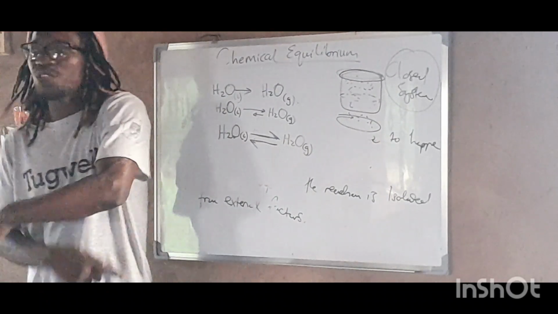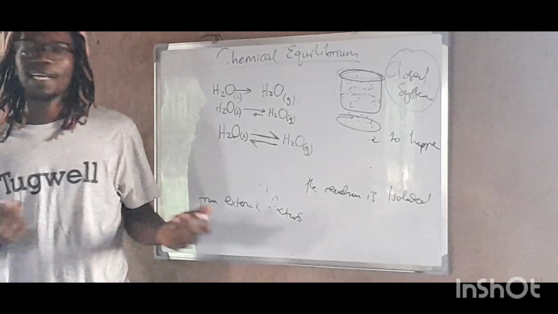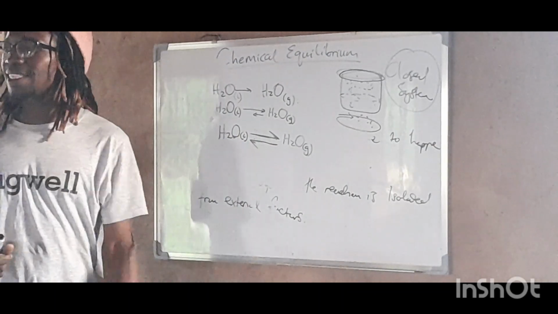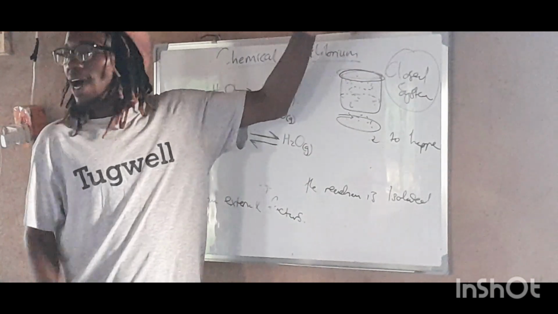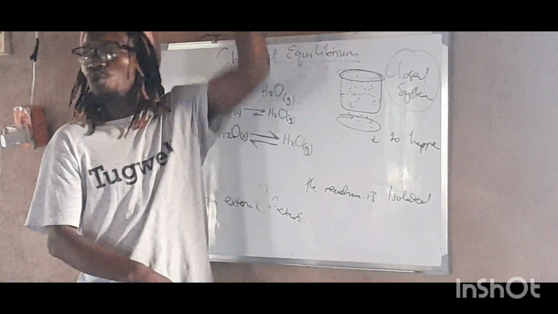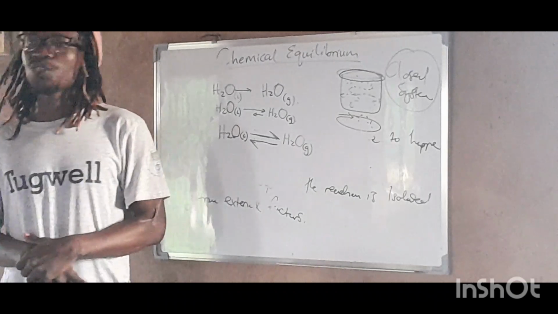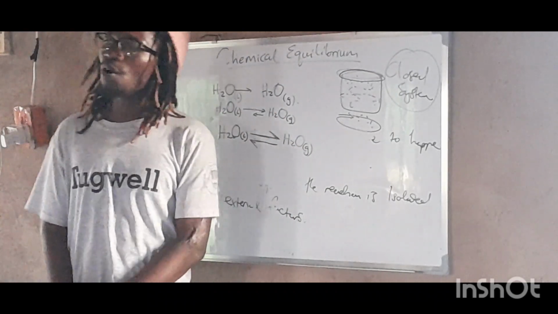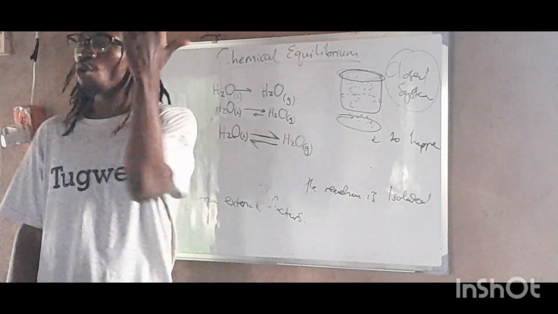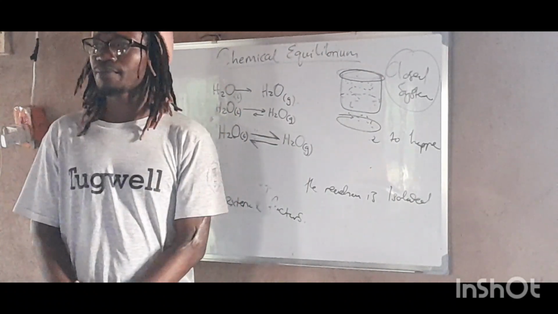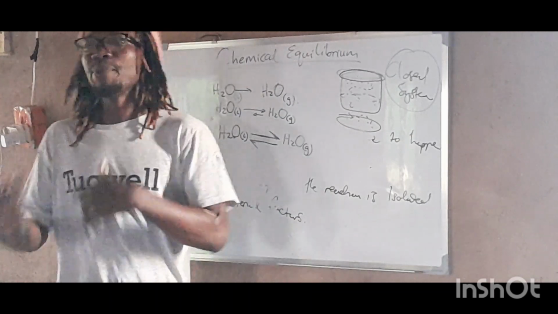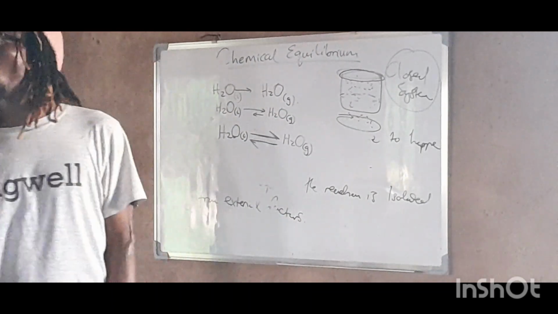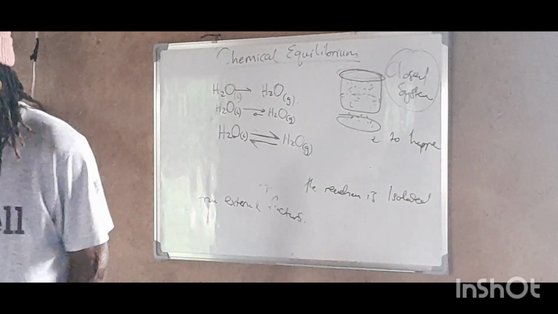If we open the lid, what will happen? Gas will go out. It means that again the forward direction will be more than the reverse direction because there won't be a condensation of water. The gas will go away, right? It will escape. So that is an open system. But if we close now, it is a what? Closed system. We are not allowing anything to go out or come in. Right? So dynamic equilibrium is now reached. The forward direction and the reverse direction will continue to happen at the same rate.